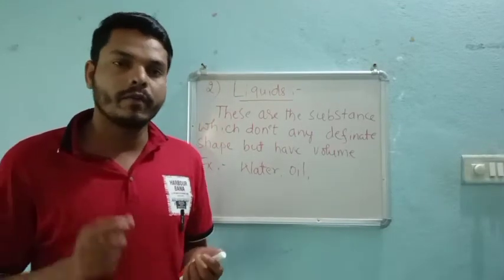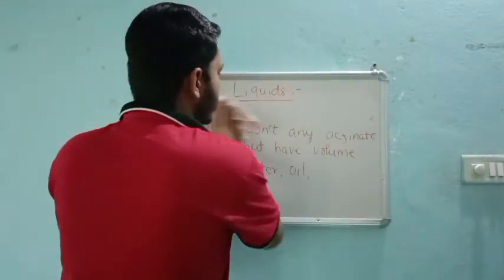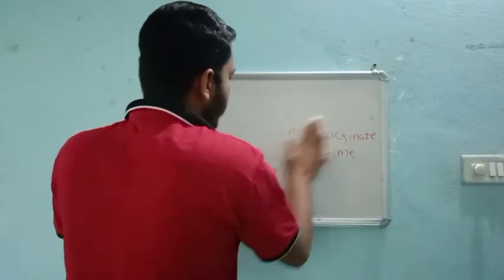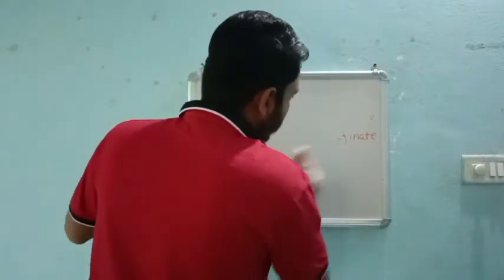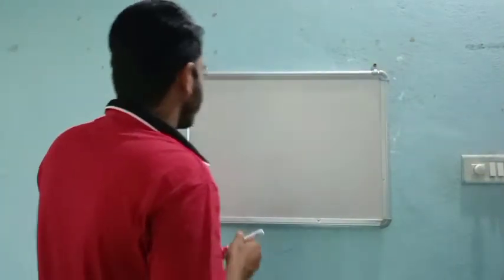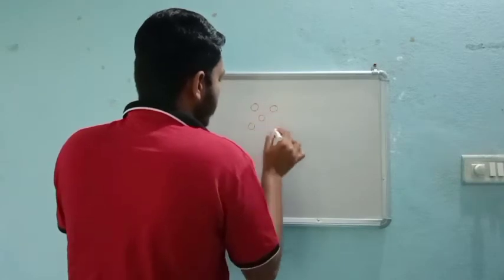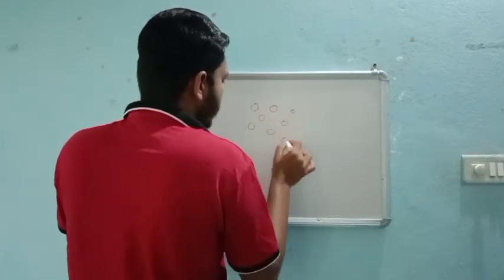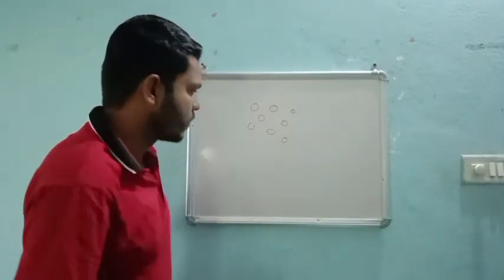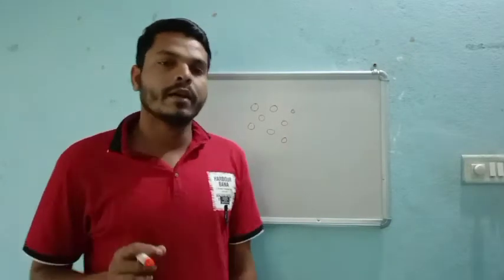In liquid, we already know there is a space between any two constituent particles. See, if it is matter, there will definitely be atoms, right? A number of atoms should be present. Only then can we say these are matter, right? So liquid is definitely matter. If it is matter, then definitely there should be atoms. But here the case is different.